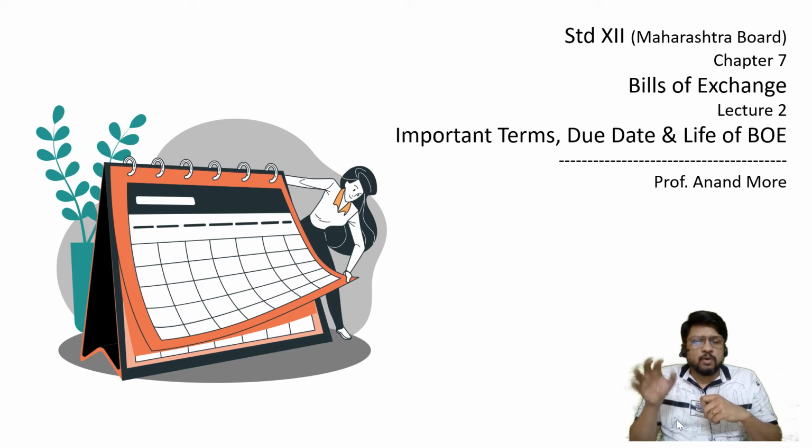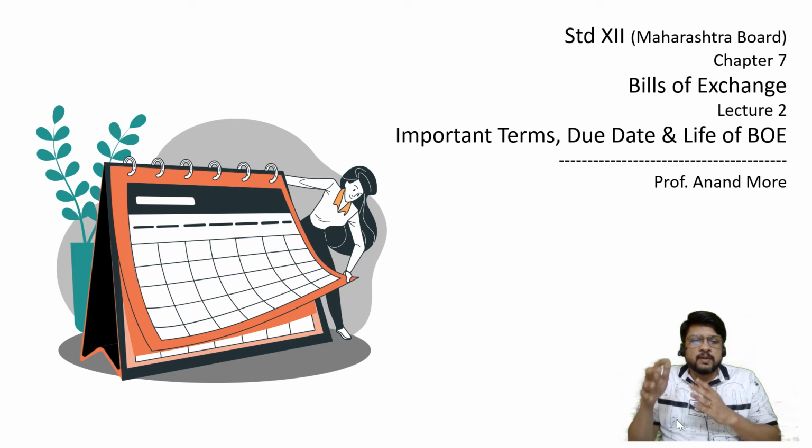Many a times the drawer and the payee may be the same. Payee means the person to whom the amount is required to be paid on the due date, and payer obviously is going to be drawee. So drawee and payer are always same. Drawer and payee may or may not be same because we have already accepted that bill of exchange can be made payable to a particular person's order. Then we have seen there are 3 different types of bill of exchange. One is after date, after sight, and on demand, on sight, or on presentment.